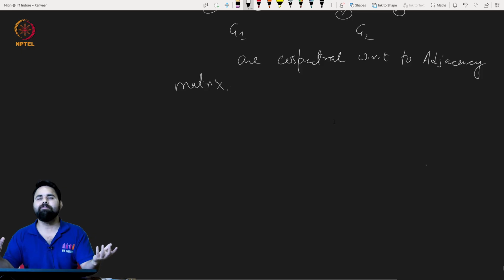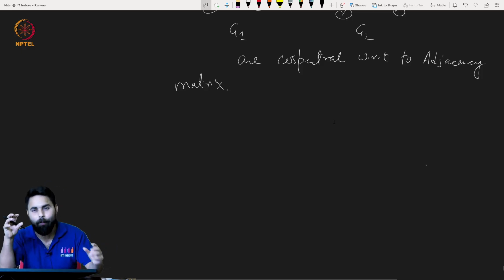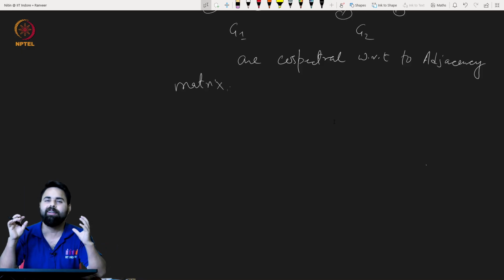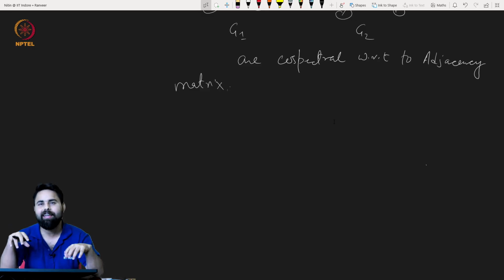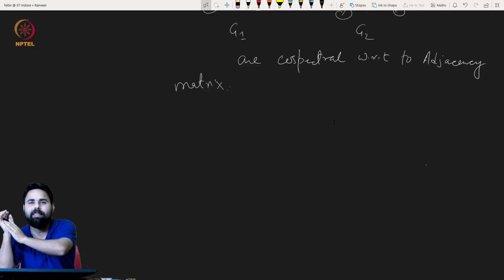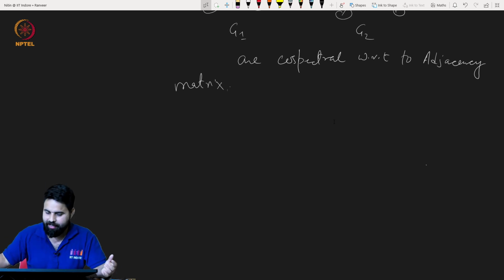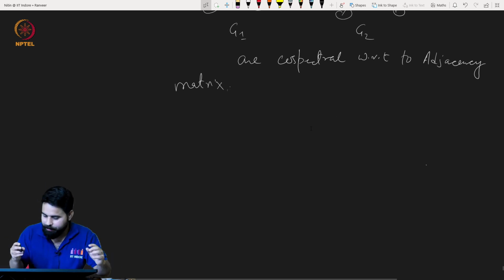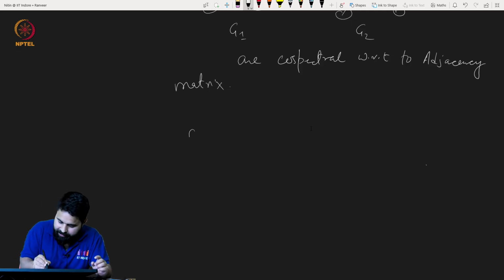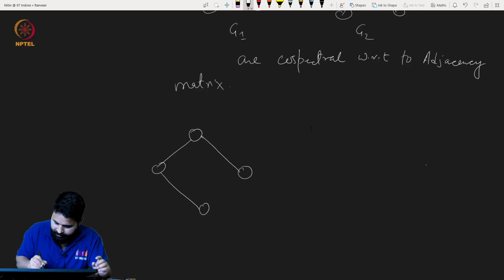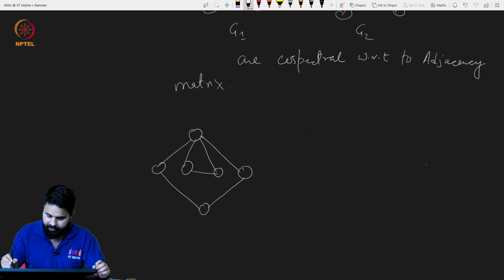Now let us see some graphs which may be co-spectral with respect to some matrix, but may not be co-spectral with respect to another matrix. Please verify. Let me give you one example which you have to verify. So suppose I take this graph, and this one, and this graph.